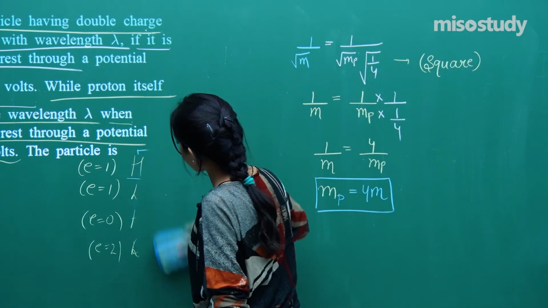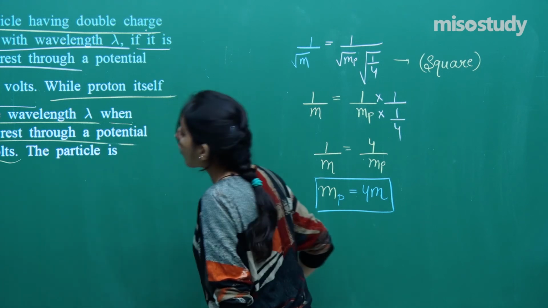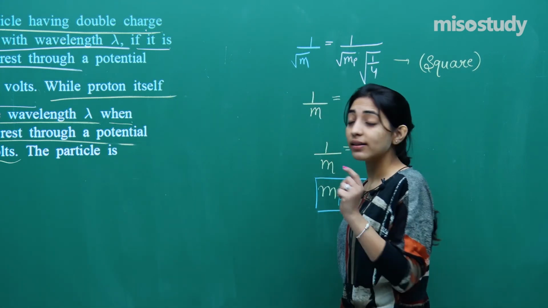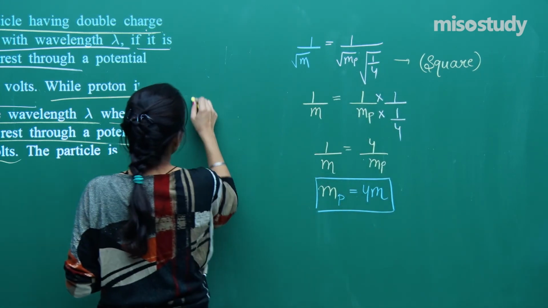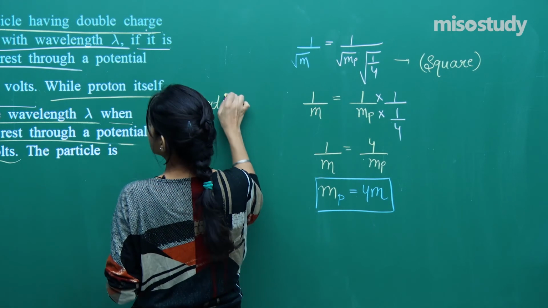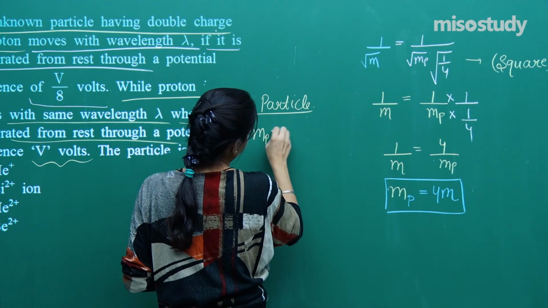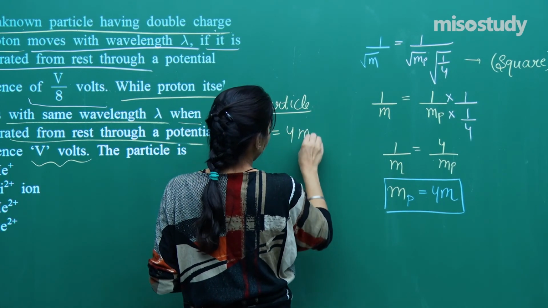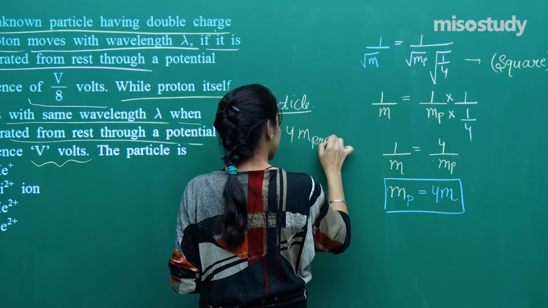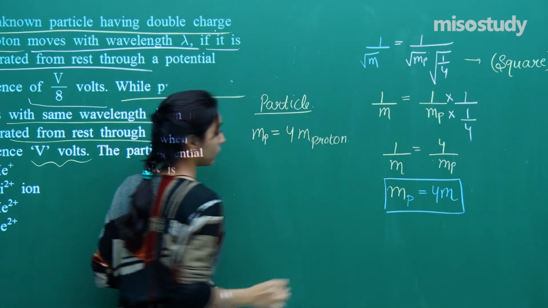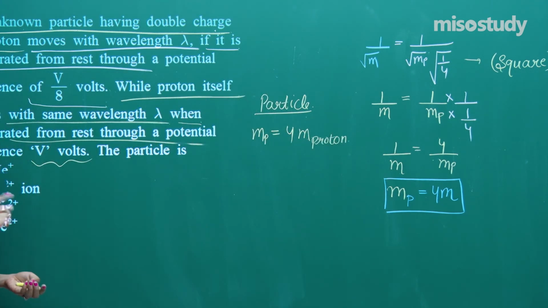Let's see. Now I am simply saying that the mass of particle will be found to be 4 times the mass of a proton. Fine? 4 times the mass of proton.